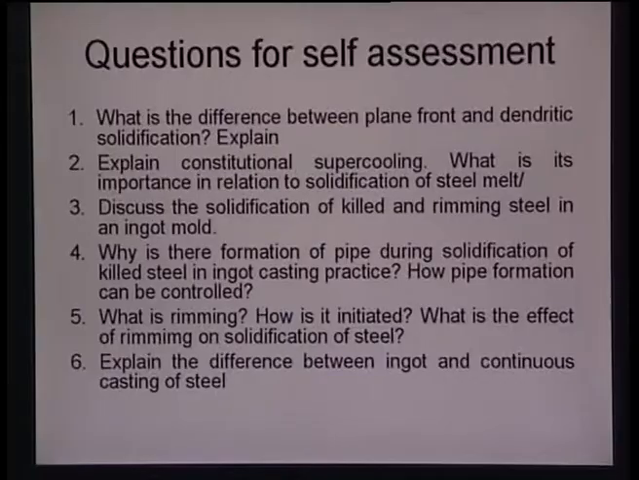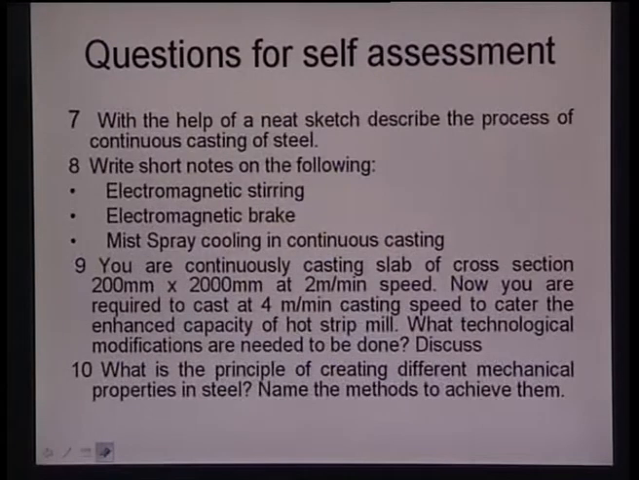Why is there formation of pipe during solidification of killed steel in ingot during ingot casting practice? How can pipe formation be controlled? What is rimming? And next question, explain the difference between ingot and continuous casting. That I have said already. Seventh question, with the help of a neat sketch, describe the process of continuous casting of steel. Try to draw a sketch.